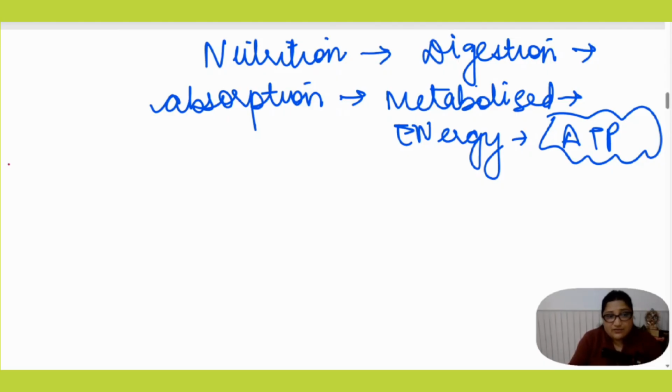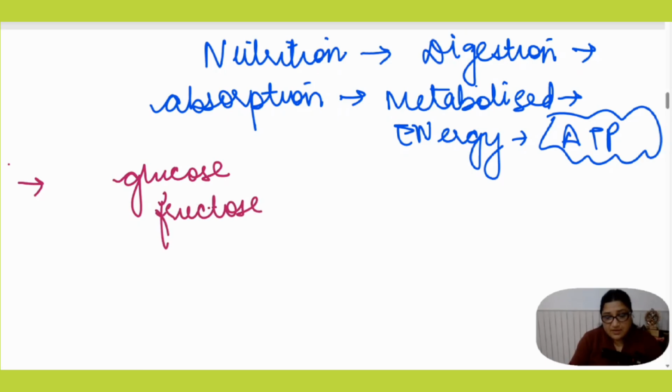So the carbohydrates are digested by the cells as glucose, and as a result of digestive processes, the three molecules glucose, fructose, and galactose are obtained.